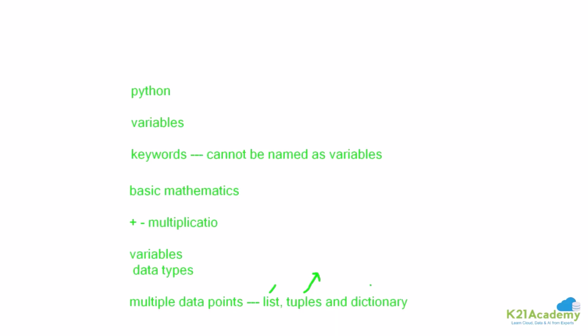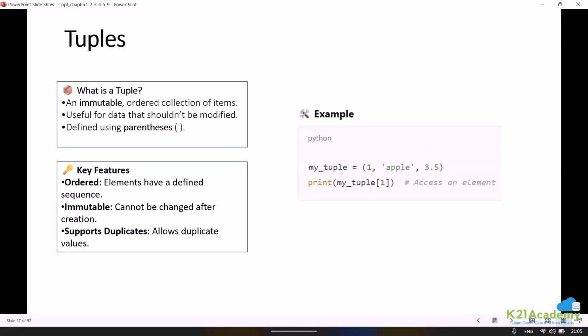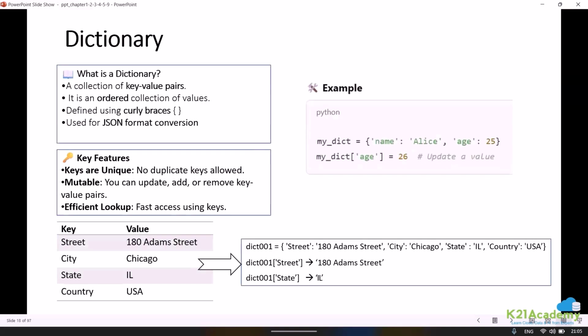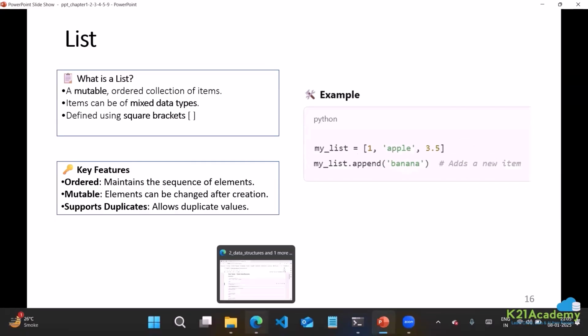Okay, and then we also looked into a value that can be stored with the help of a key and can also be retrieved with the help of a key, which is what we call a dictionary. The different types of data structures that we have in Python are list, tuples, and dictionaries. So when we say list, what is a list and why do we require a list?